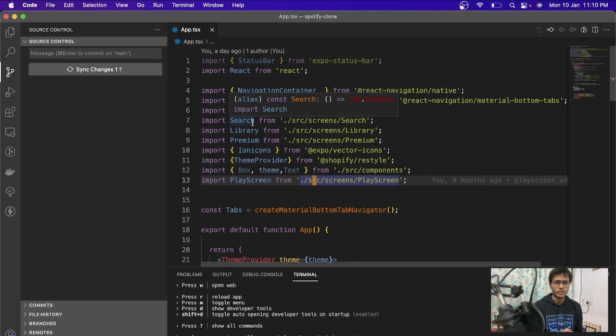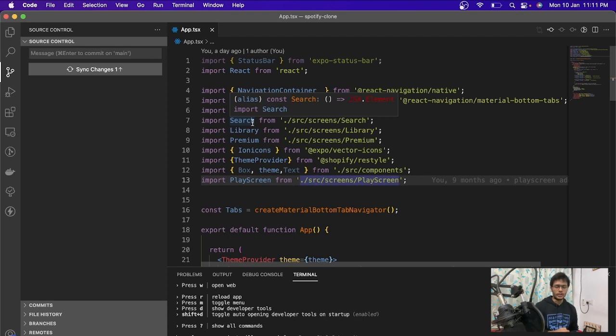So in this video, we are going to continue our project, which is a Spotify clone. We have already created our UI, and if you haven't watched the videos in which we created the UI, I will put the link in the description below, and you can watch those videos and try to create your own app by following them, or you can just clone this repo. I will put the repo GitHub link in the description below. You can just grab the code from there and continue working on that.